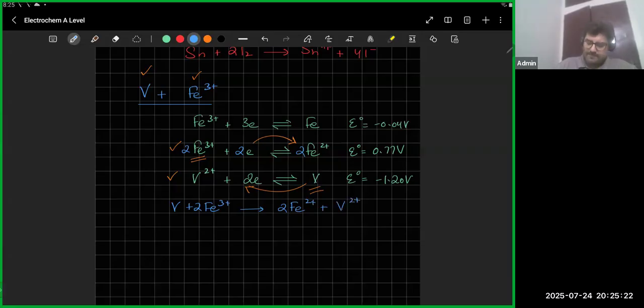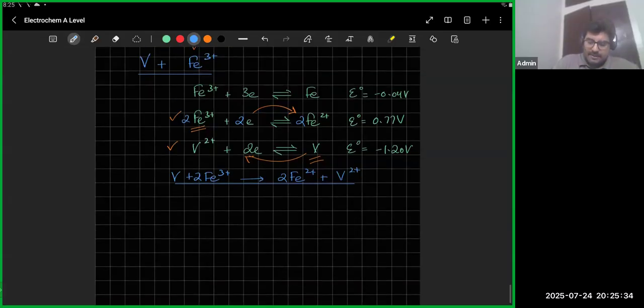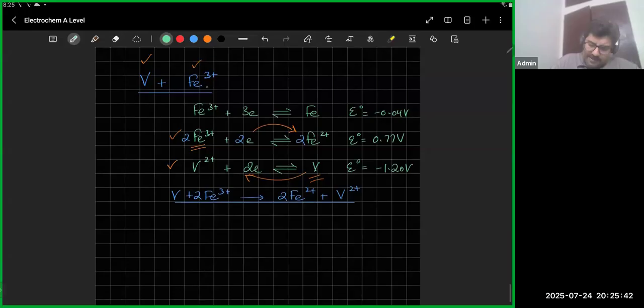Okay, so that's my equation, and that's basically my step number 1. Higher gains, lower loses. Now the problem is, once we're done with step number 1, what do we have in the solution? I'm going to write Fe3 plus is added in excess, which means you've got a lot of Fe3 plus.